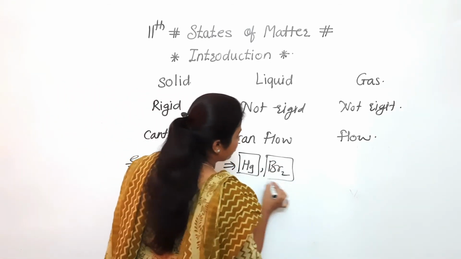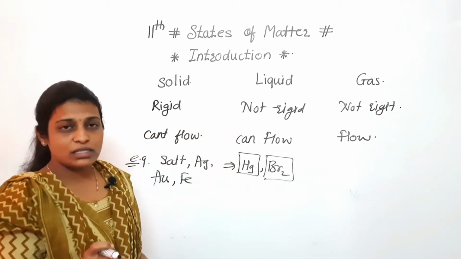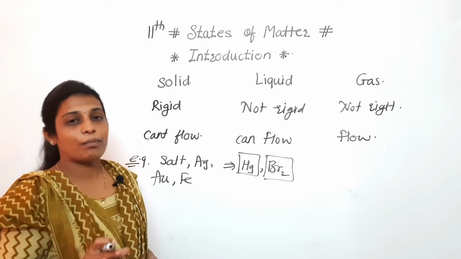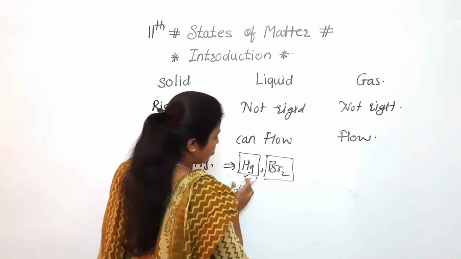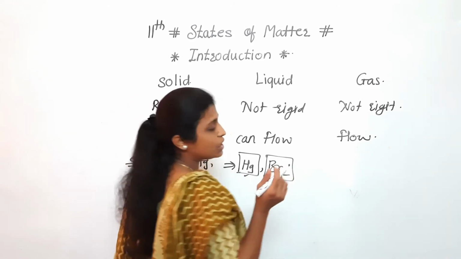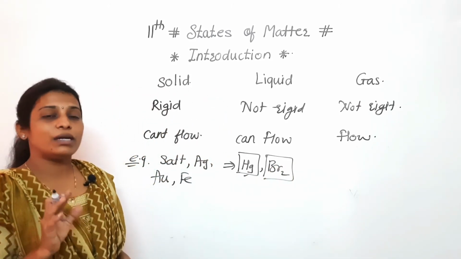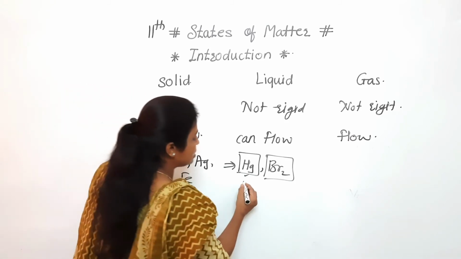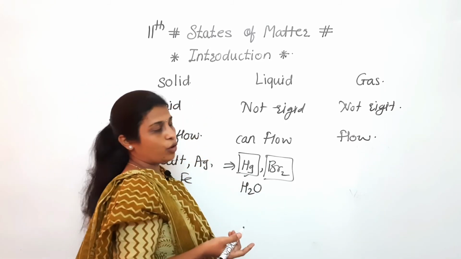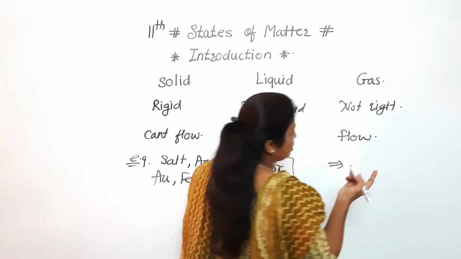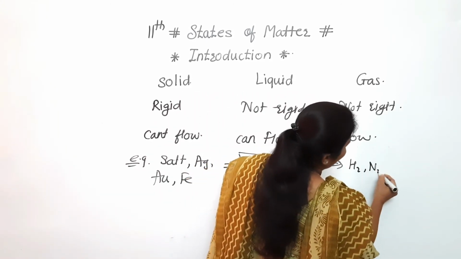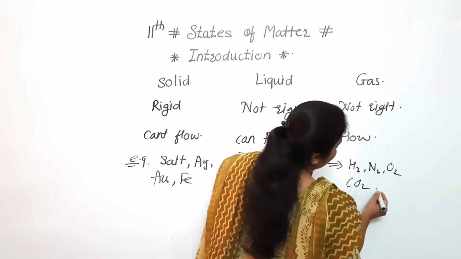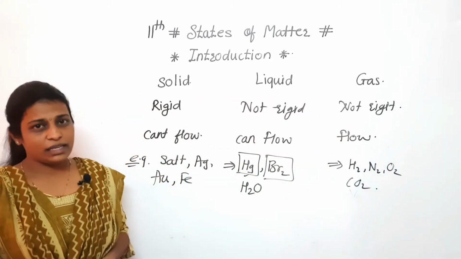Keep in mind that these are liquids. Actually, all the remaining metals are in the solid state, but only mercury, which is a metal, is in the liquid state. Bromine is a non-metal, but in the liquid state. And a simple example is water. What about gases? In the case of gases, we can say H2, N2, O2, CO2. These are examples of gases.